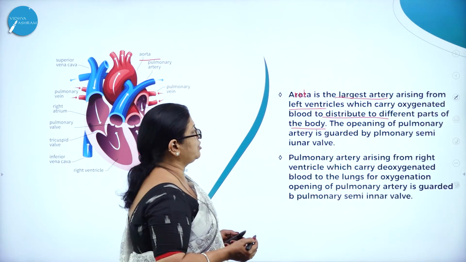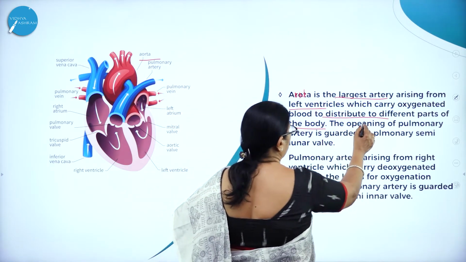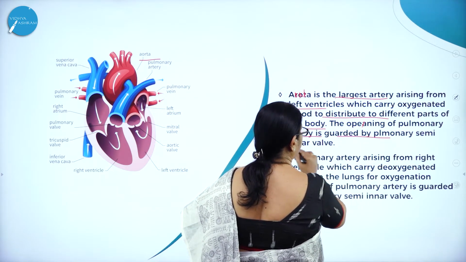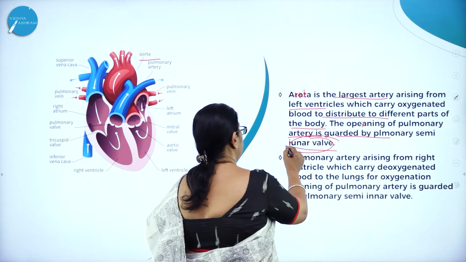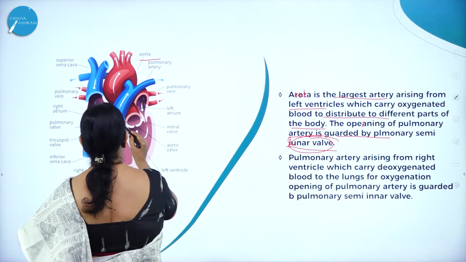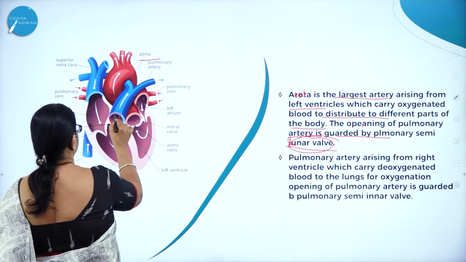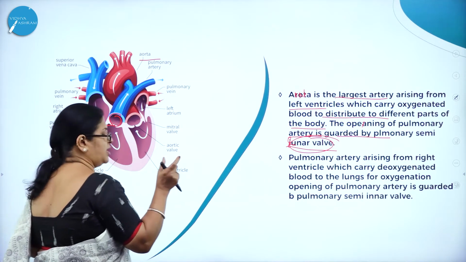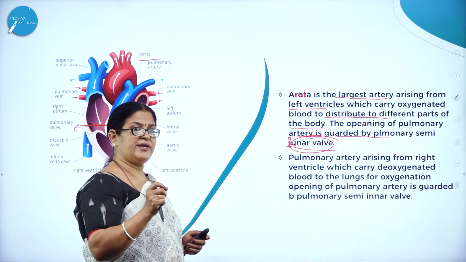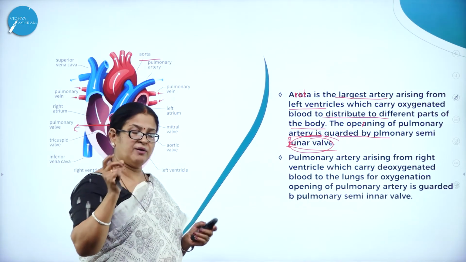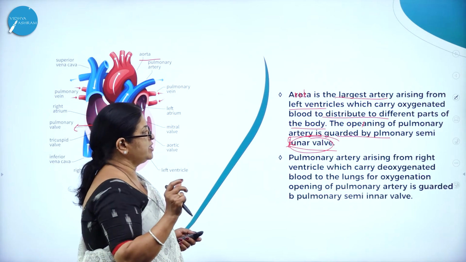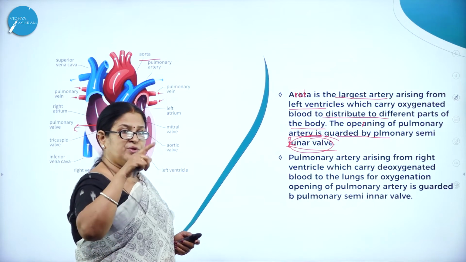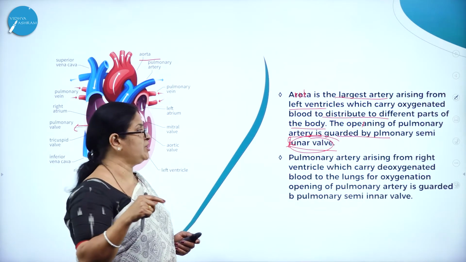So, the opening of the pulmonary artery is guarded by the pulmonary semilunar valve. There is one called the semilunar valve. Here you can see this is the semilunar valve. Actually here the pulmonary artery is closed by a valve called the pulmonary semilunar valve. It is half-moon shaped, hence it is called the semilunar valve.